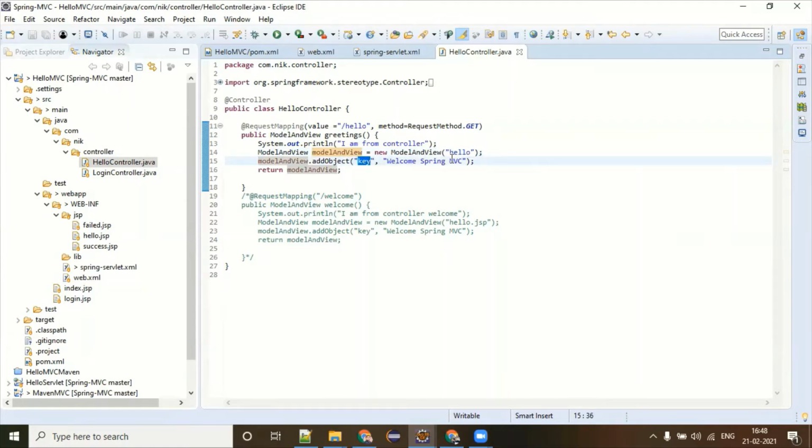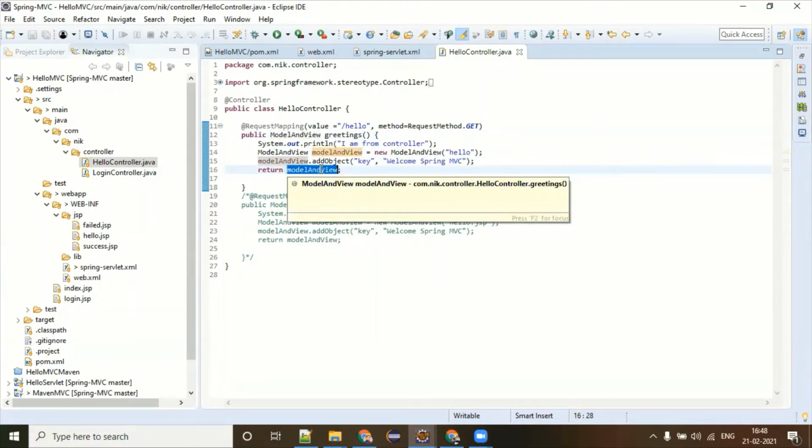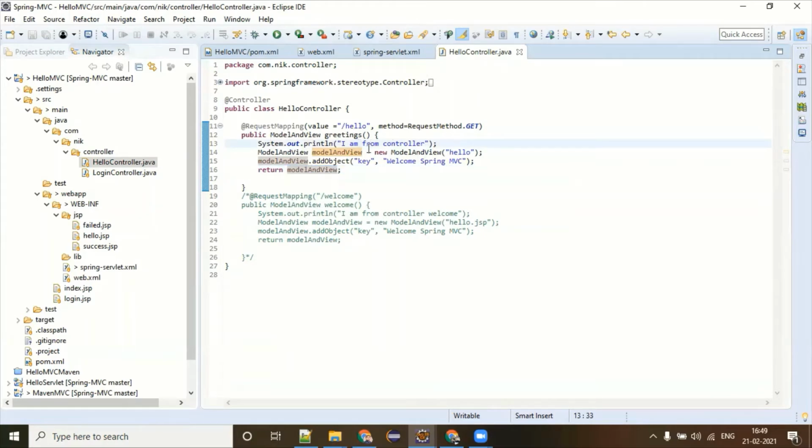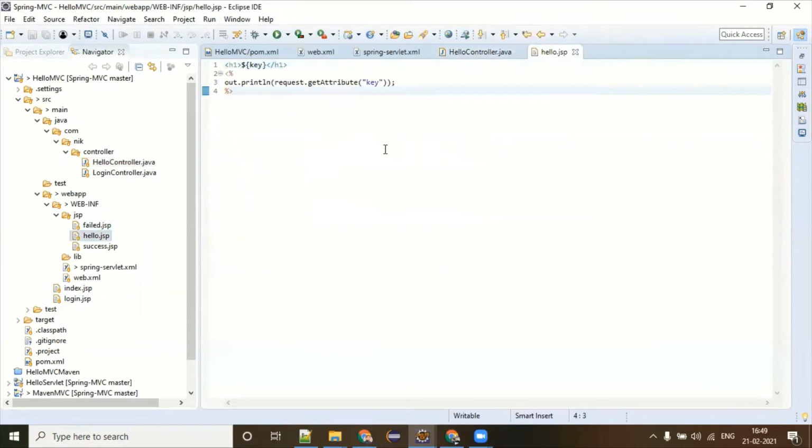In real time, these models are going to come from the database. But right now, it's just a pretty simple hello world program of Spring MVC. So here is the view called hello.jsp, and here is the data. Key and value is "welcome to Spring MVC". And finally, I am returning the ModelAndView. The idea is pretty simple. I will run this application and hit the hello URL, and I'm expecting that "I am from controller" should be printed in the console, and there should be a hello.jsp which can display the data which I'm sending from the controller.